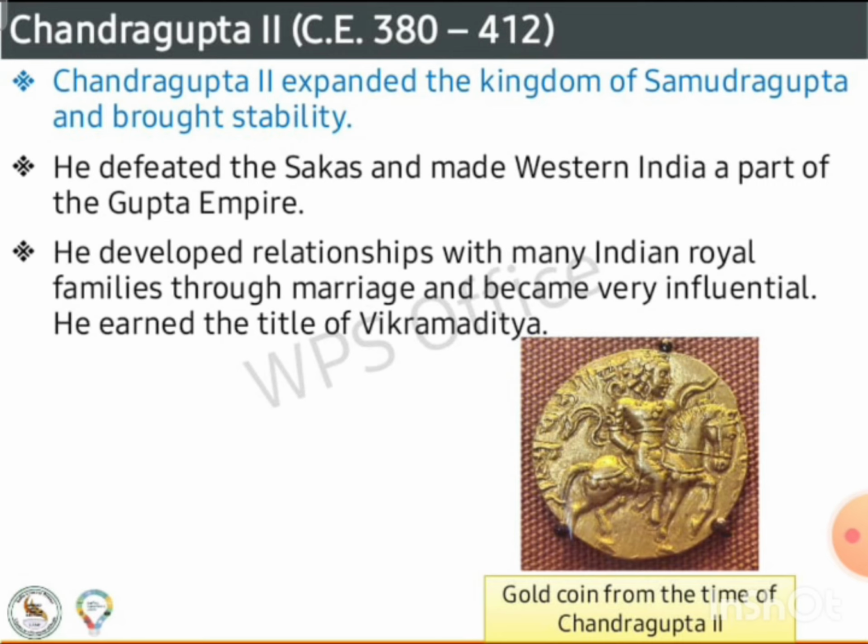Chandragupta II, 380 CE to 412 CE. Chandragupta II expanded the kingdom of Samudragupta and brought stability. He defeated the Sakas and made Western India a part of the Gupta Empire. He developed relationships with many Indian royal families through marriage and became very influential. He earned the title of Vikramaditya.